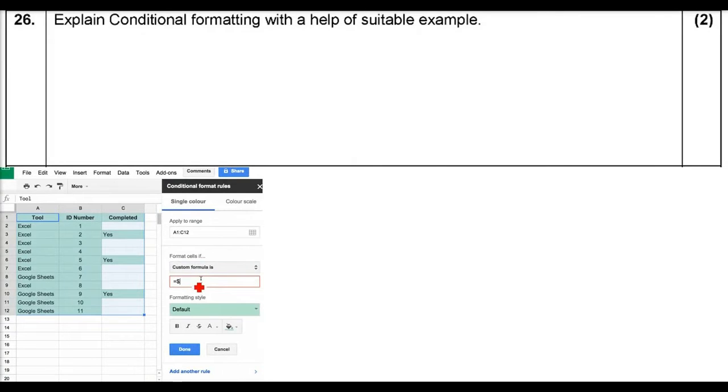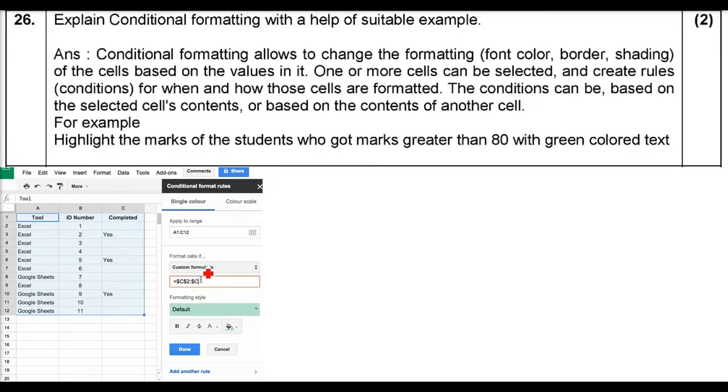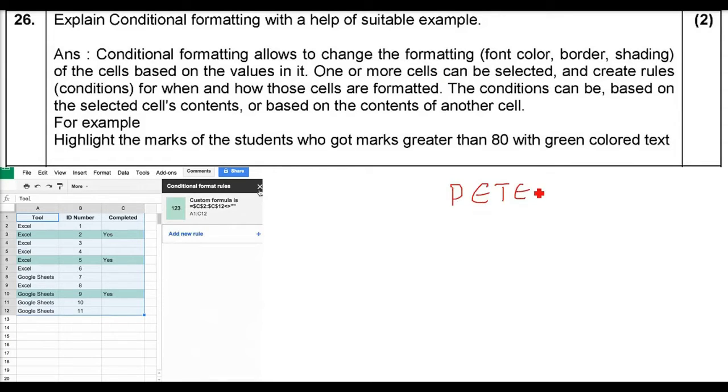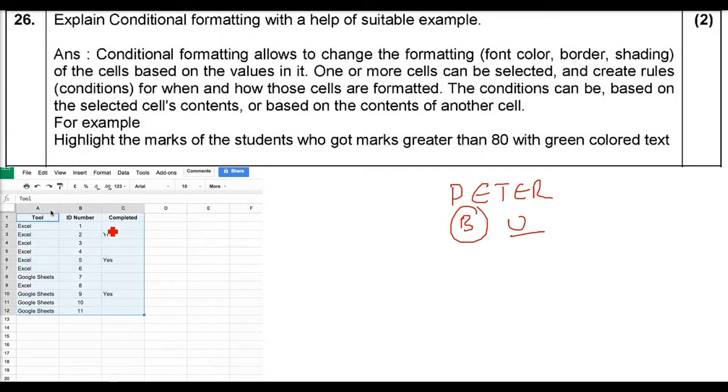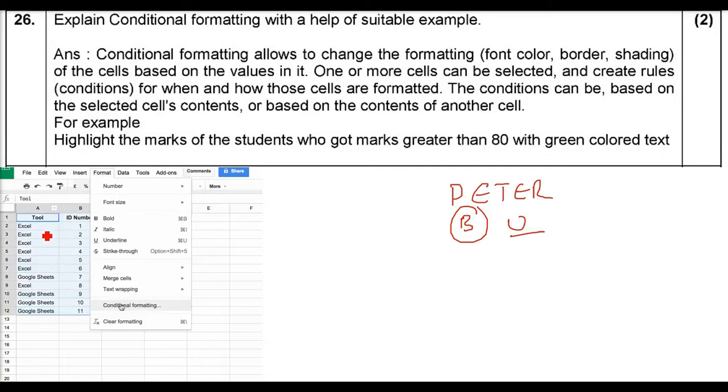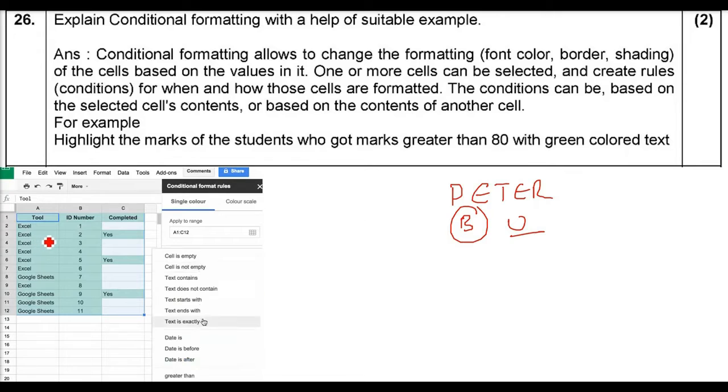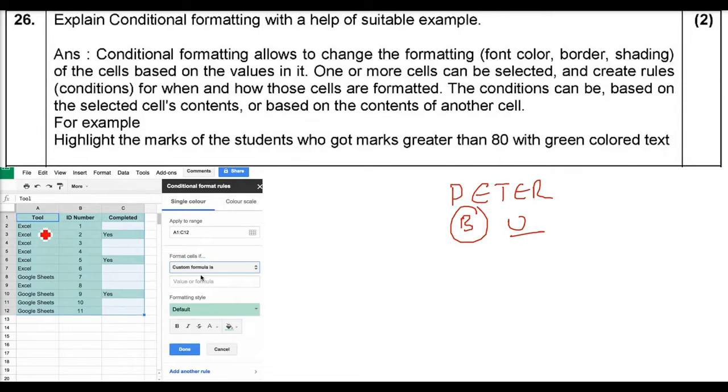Formatting is all about changing the text, coloring, etc. But conditional formatting is changing the format with certain conditions. For example, you are writing Peter. I can write it in blue, I can underline it, I can make it italic. But for certain cells, on the basis of certain conditions or rules, we want certain cells to be formatted in a different way.